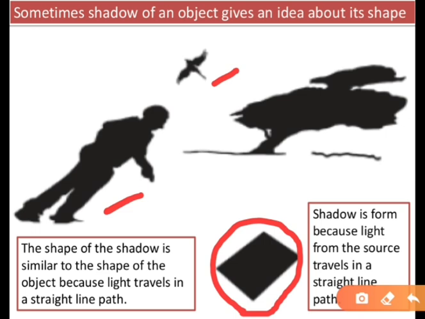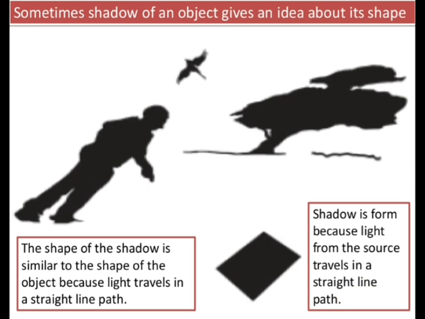So there will be no shadow formed. So it is necessary that, or we can say that, shadow is formed only when the light is blocked, first thing, and shadow is forming because the light travels in a straight line.